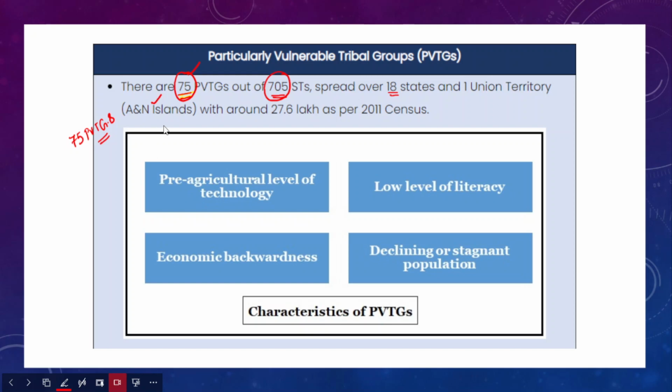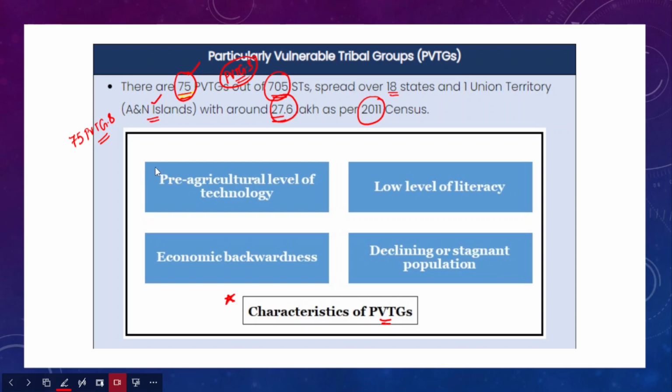In this context, for the Andaman and Nicobar Islands, around 27.6 lakh as per the 2011 census, there are 27.6 lakh particularly vulnerable tribal group people living in India. However, there are certain characteristics, and based on these characteristics, PVTGs were identified.